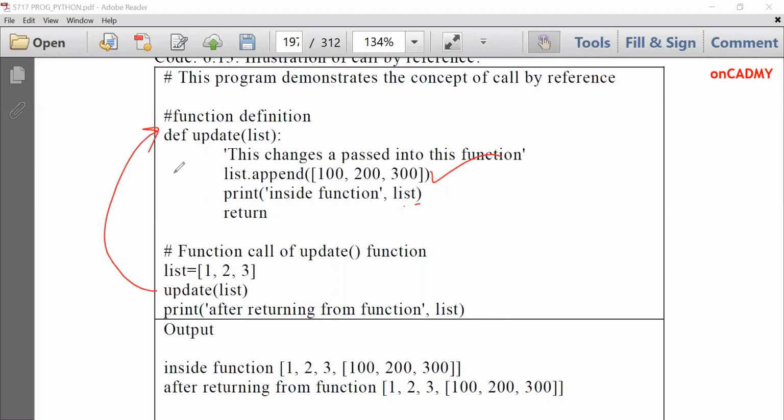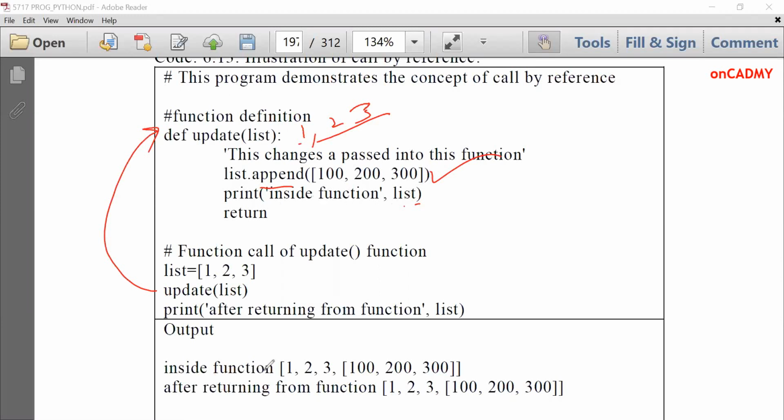Update list. It is going with these three values. These three values are received over here, and then we are going to append these values to the list by using the append method of list, which we have already studied. List.append 100, 200 and 300. And then we are going to print it.